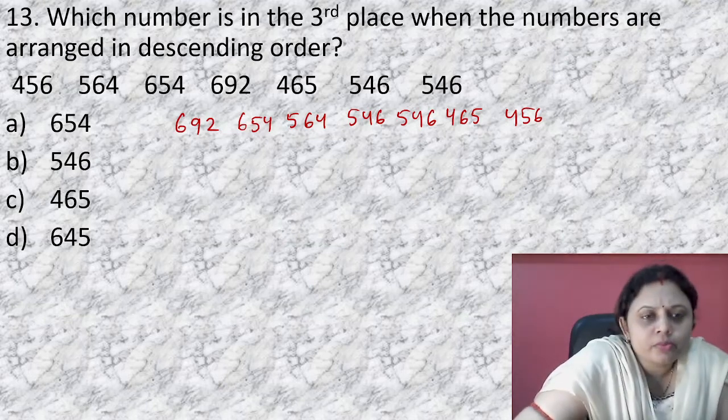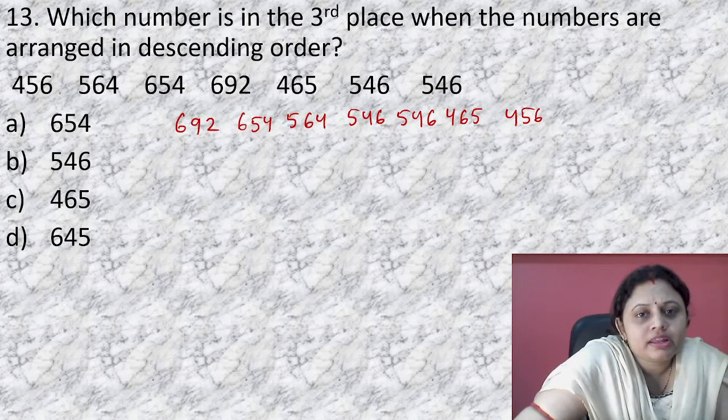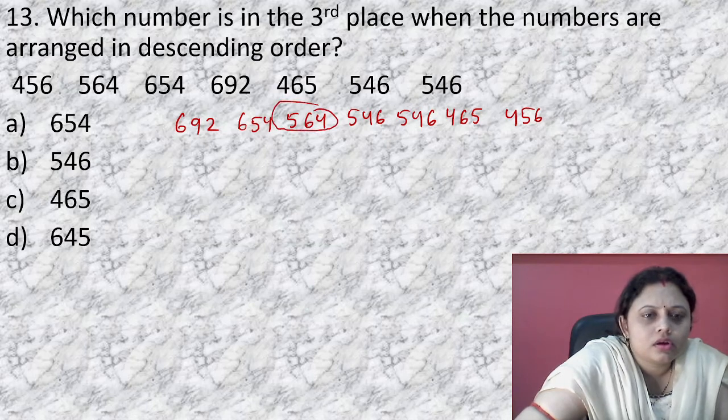So in the third place, 1, 2, 3, that is 564.